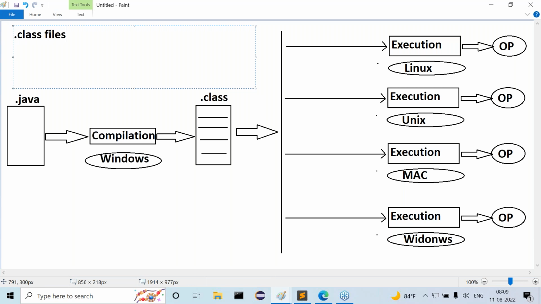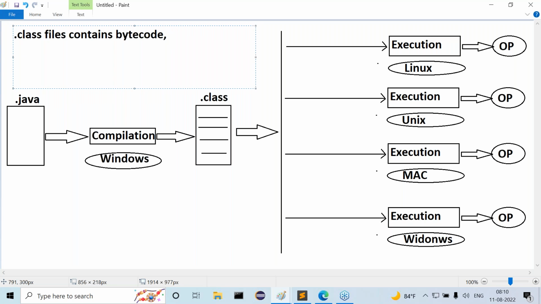Class files contain bytecode. Understand my point or not? Class files contain what? Bytecode only.